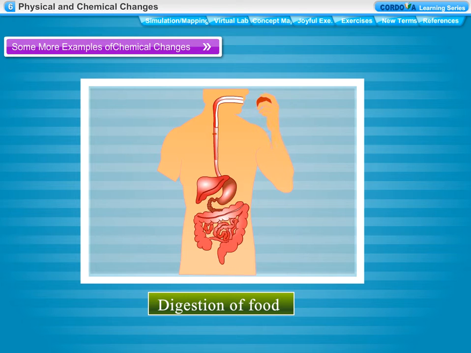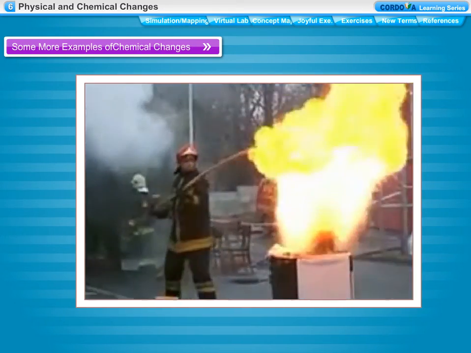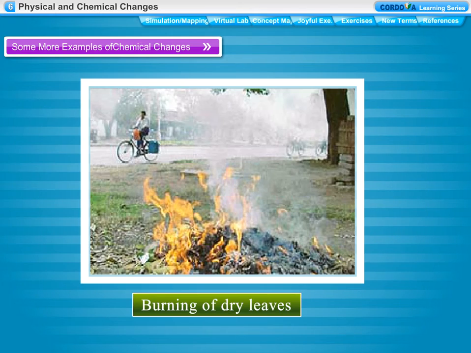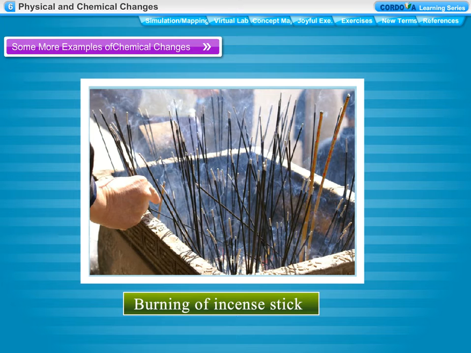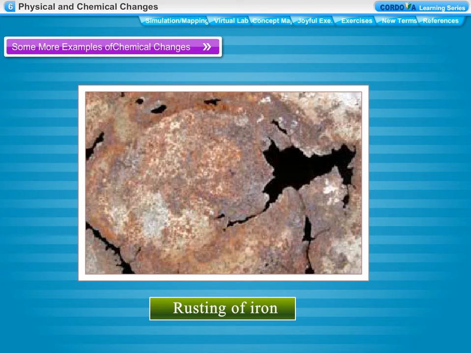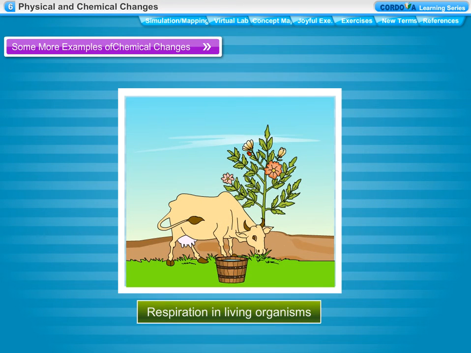Digestion of food, burning of fuels like wood, coal, kerosene, LPG, petrol, burning of leaves, burning of candle wax, burning of incense stick, agarbatti, rusting of iron, photosynthesis in plants, respiration in living organisms.